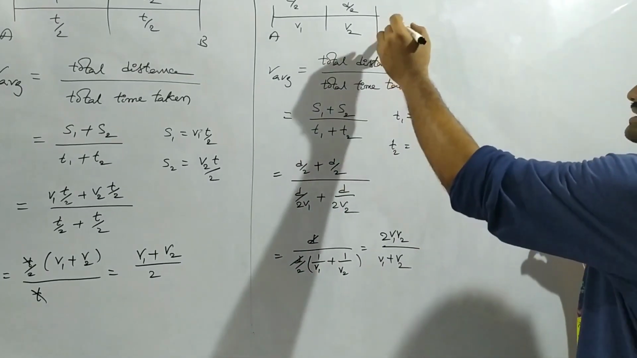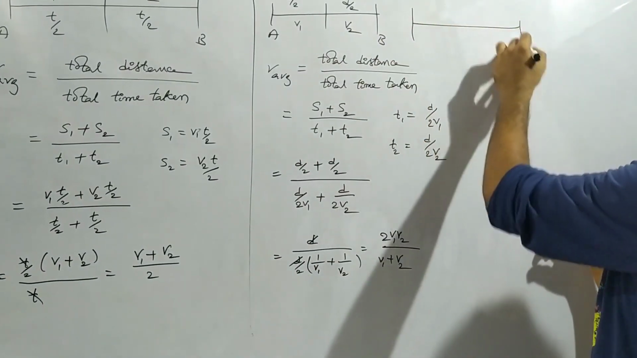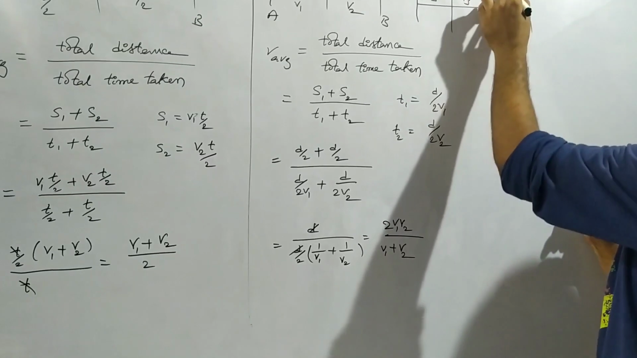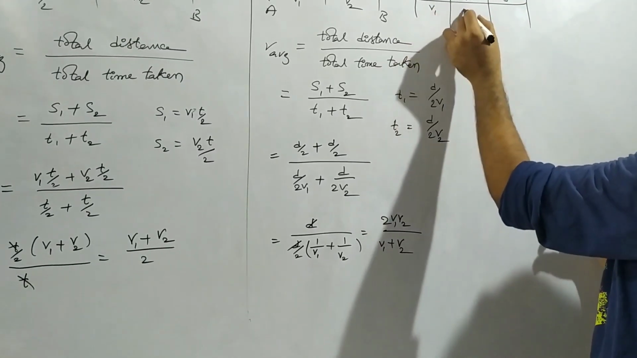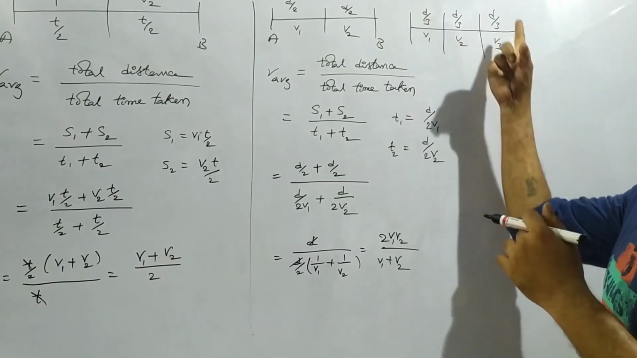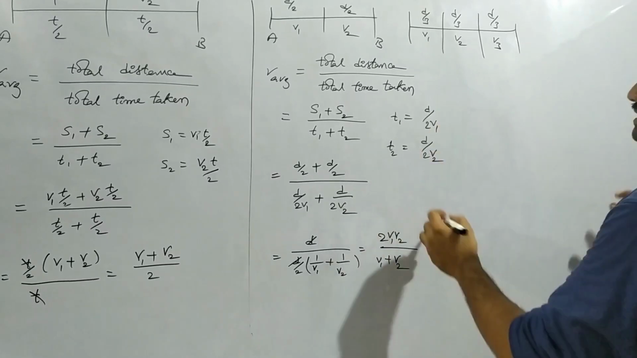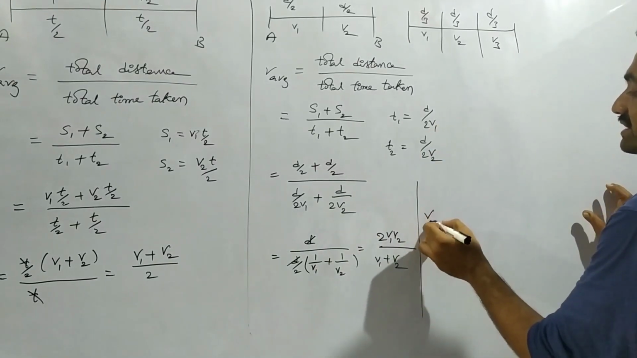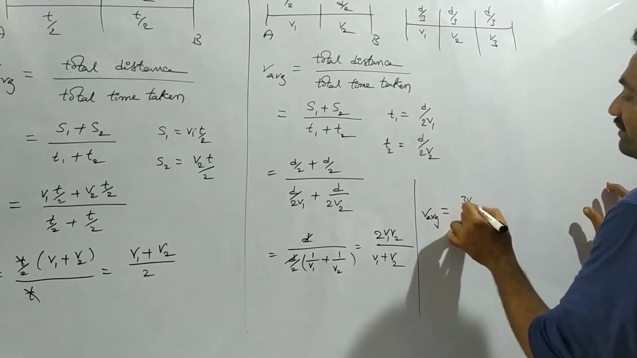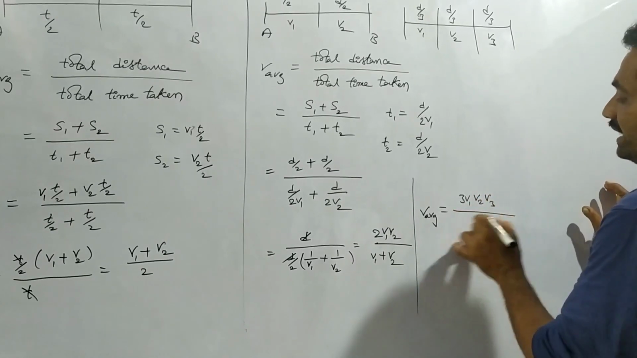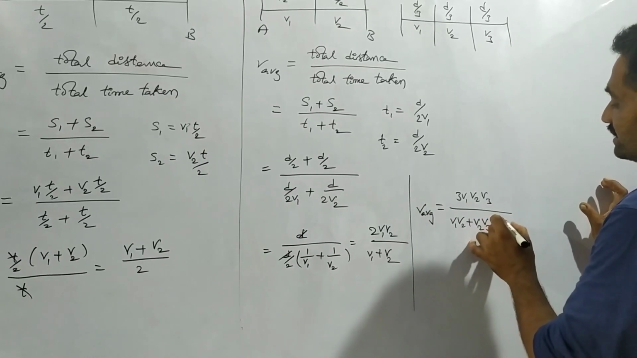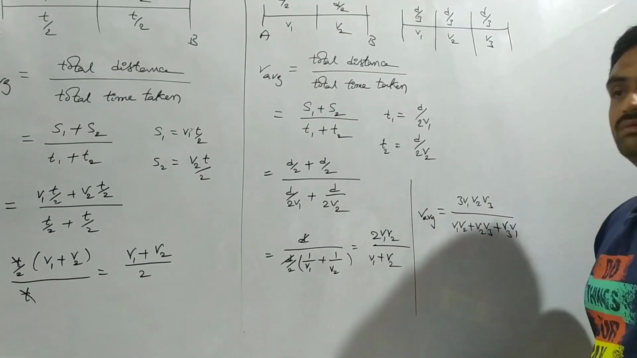Suppose if we consider a body has traveled with velocities V1, V2 and V3, for each distance of D by 3. Then the equation for average speed is 3 V1 V2 V3 by V1 V2 plus V2 V3 plus V3 V1.